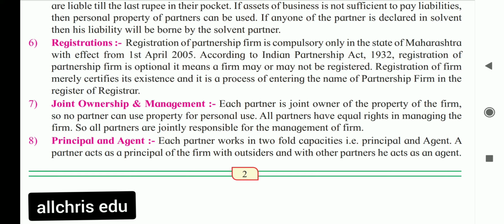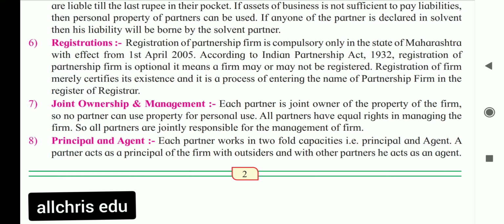So I said it's a very important feature. Many times a question is frequently asked from this feature: in Maharashtra the registration is compulsory and in other states it is not compulsory. If a firm registers in another state, that is totally their own wish.